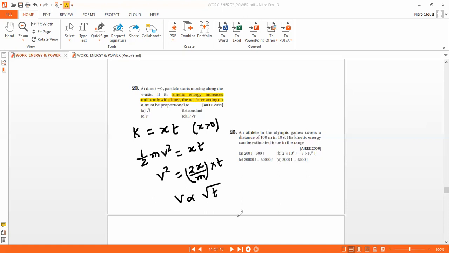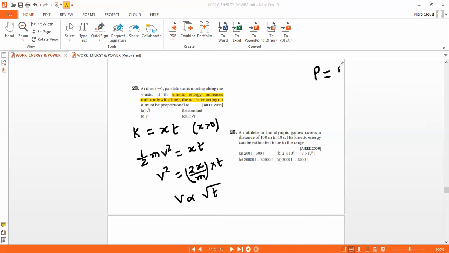Is it fine? So here I need to find the force acting on it.